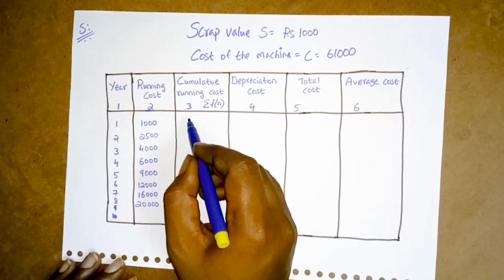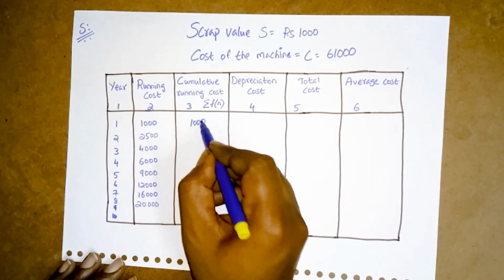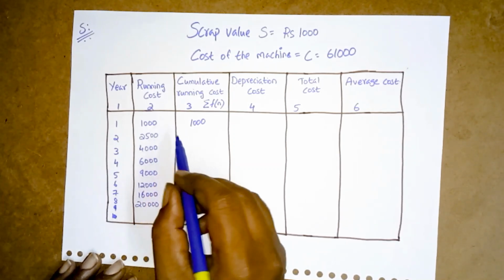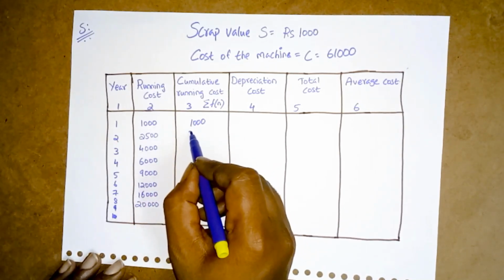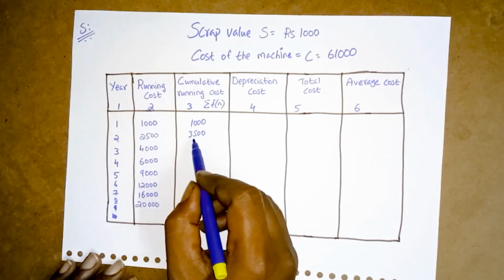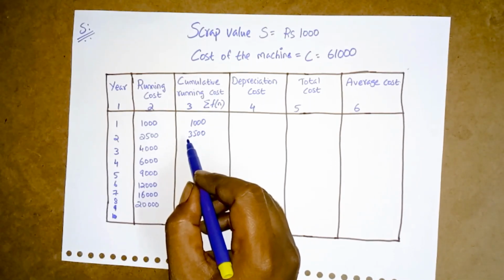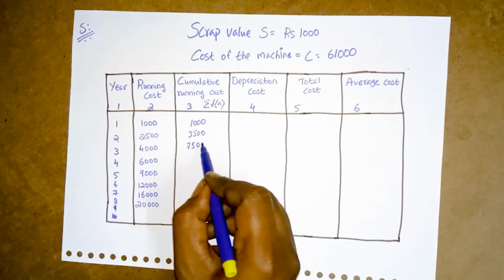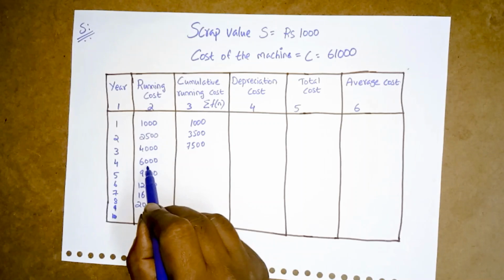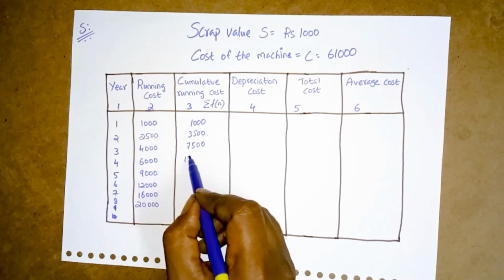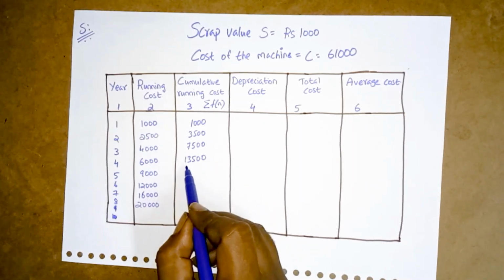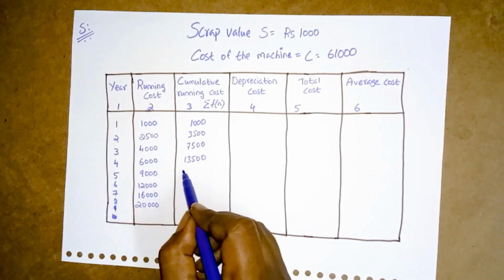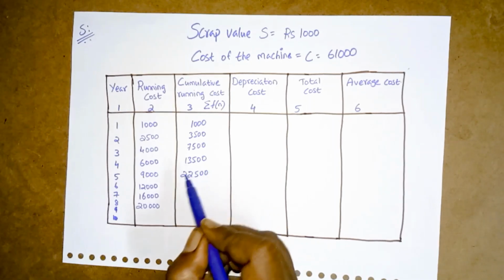So first we'll write here 1000, right? So 1000 plus 2500, how much? 3500. Again 3500 plus 4000, how much? 7500. 7500 plus 6000, how much? 13,500. 13,500 plus 9,000, how much? 22,500.